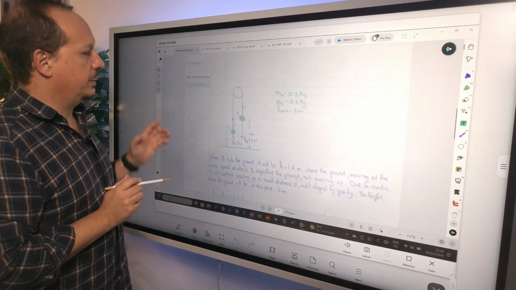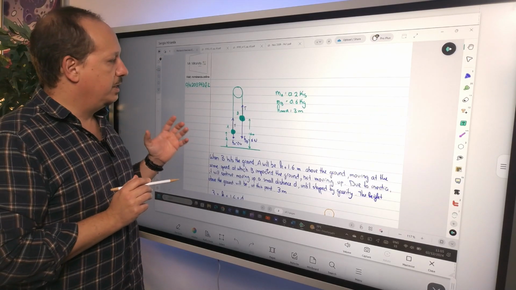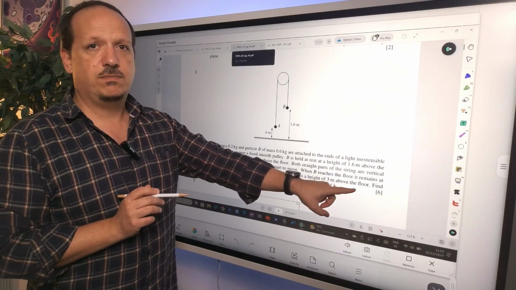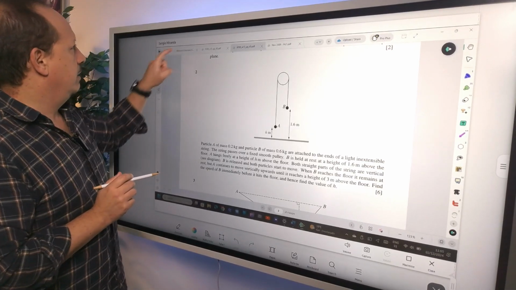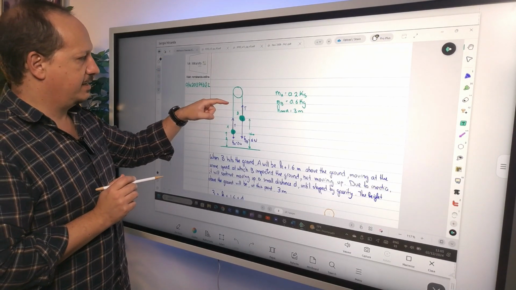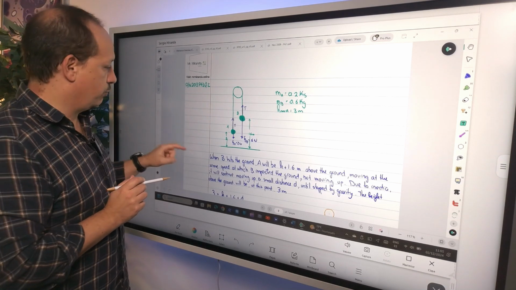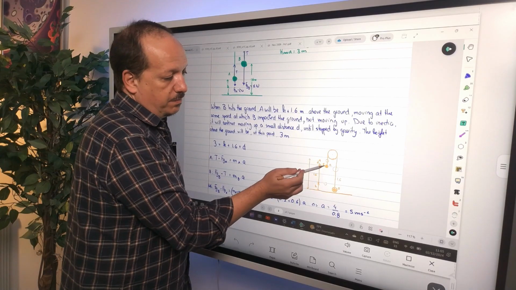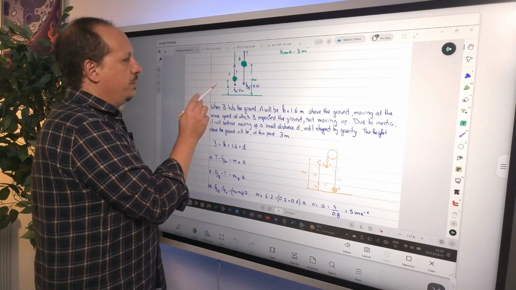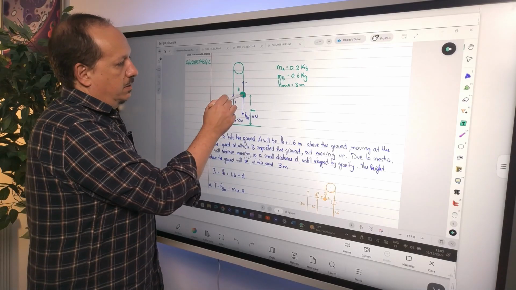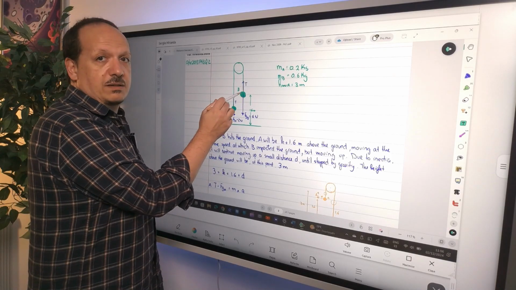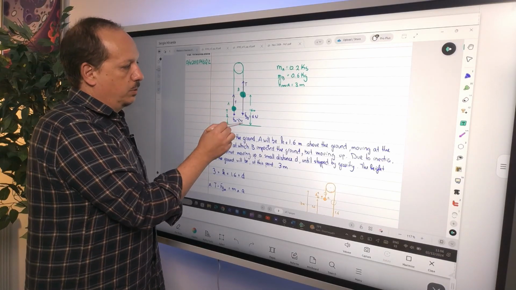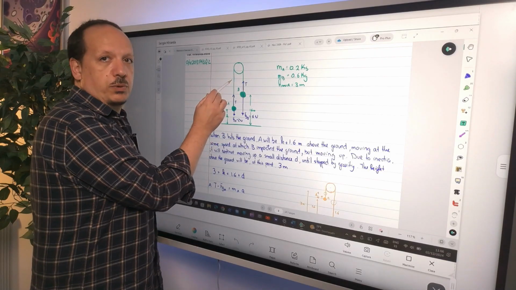For you to calculate the value of h, you have to think of the total height that you are given. The total height is 3 meters, all right? So you know that the height of A when it stops is 3 meters, right? That's what I have over here. This is the moment when it stops. And what are these 3 meters? These 3 meters are the distance B covered, right? Which is 1.6 meters. Don't forget, B goes down 1.6 meters and A goes up 1.6 meters.